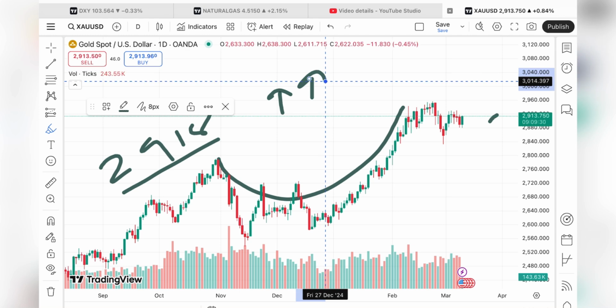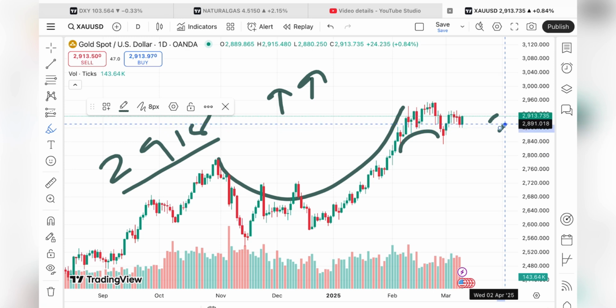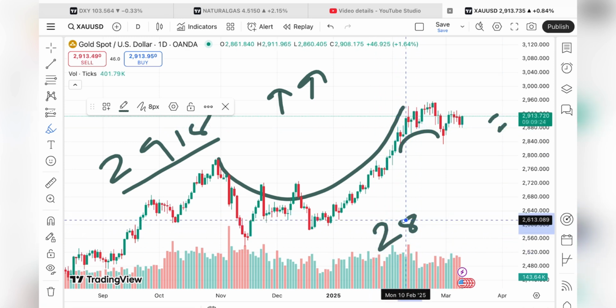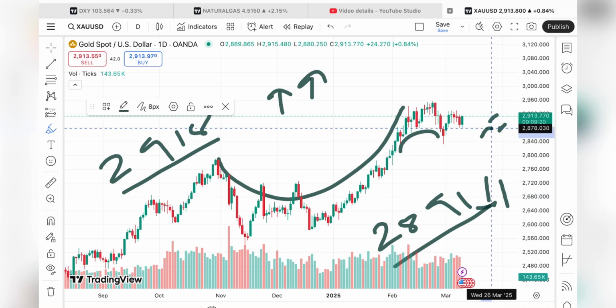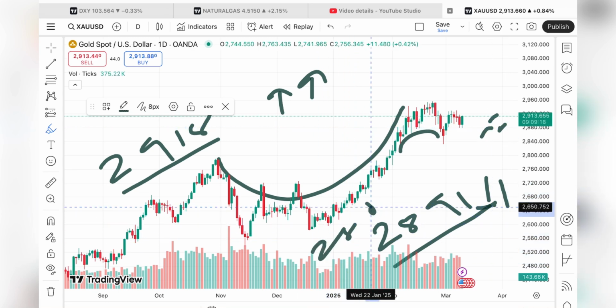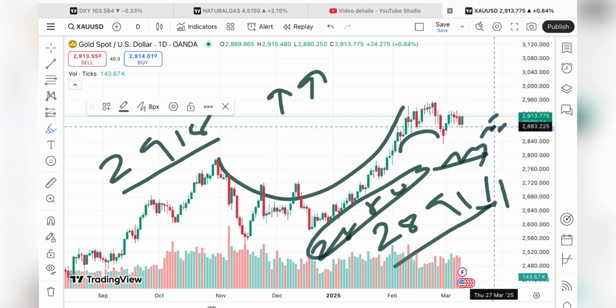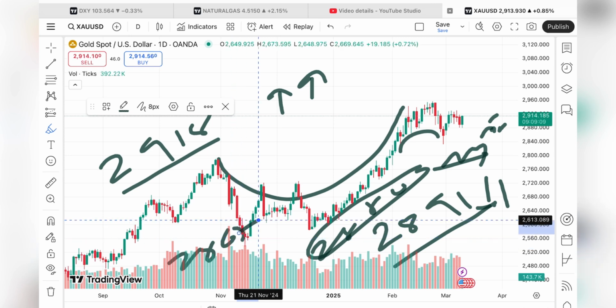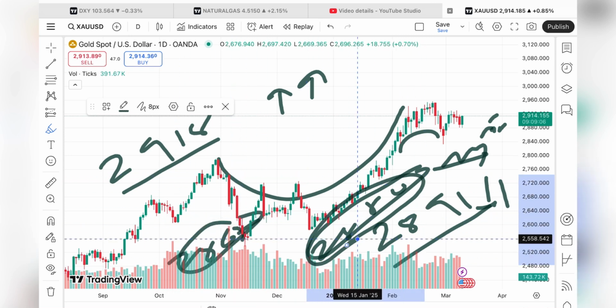Second thing is that an opposite U pattern is also forming. So if the price starts going below a level of 2891, we can see there will be a fall, because a level of around 2880 is already being tested. So chances are high the price will fall below this level, and we will see it go towards a level of 2867. So you have to keep that in mind. If the price starts going below a level of 2880, we can see there will be a further fall.